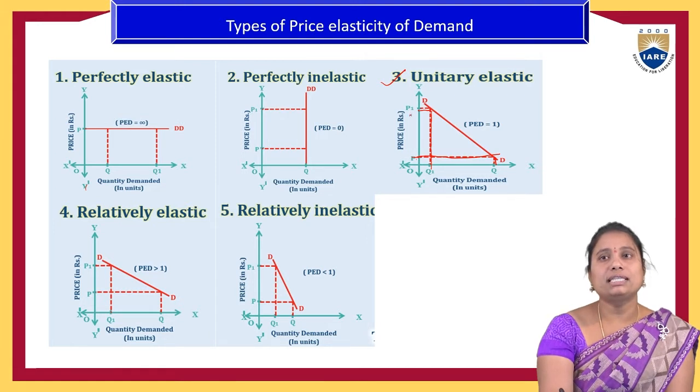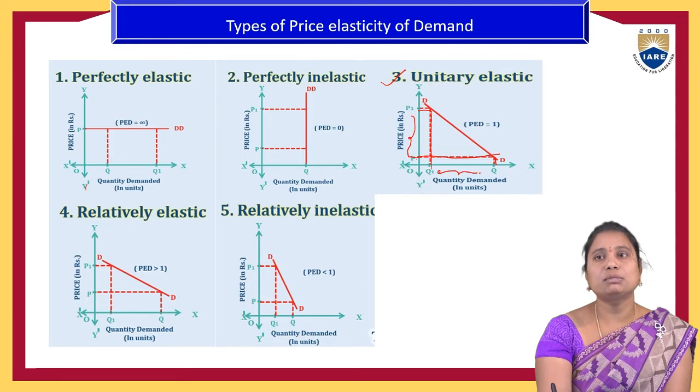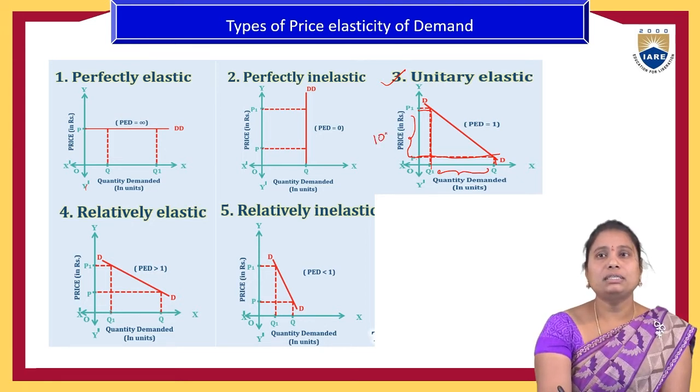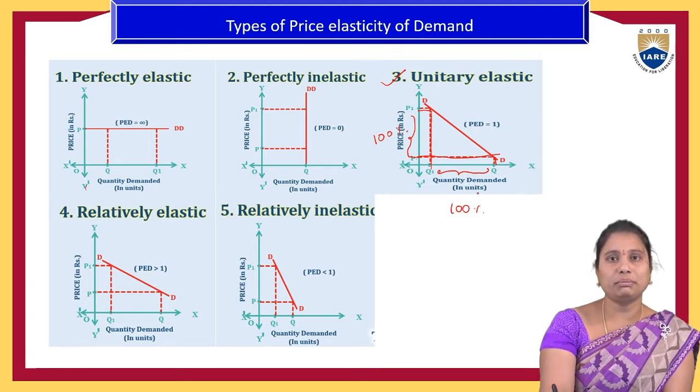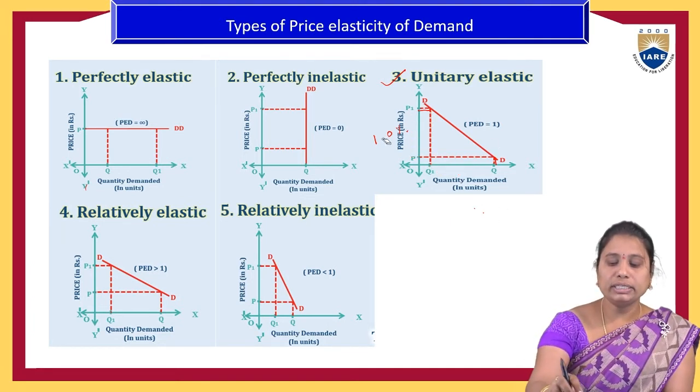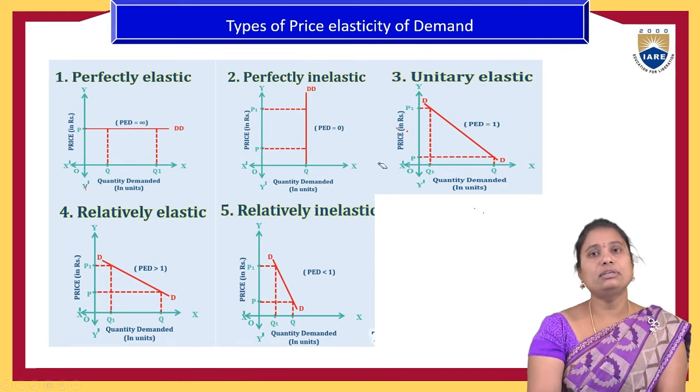The distance between P and P1 equals the distance between Q and Q1. This means a 100% change in the price leads to a 100% reduction in the quantity demanded of a product. That case is called unitary elasticity of demand.